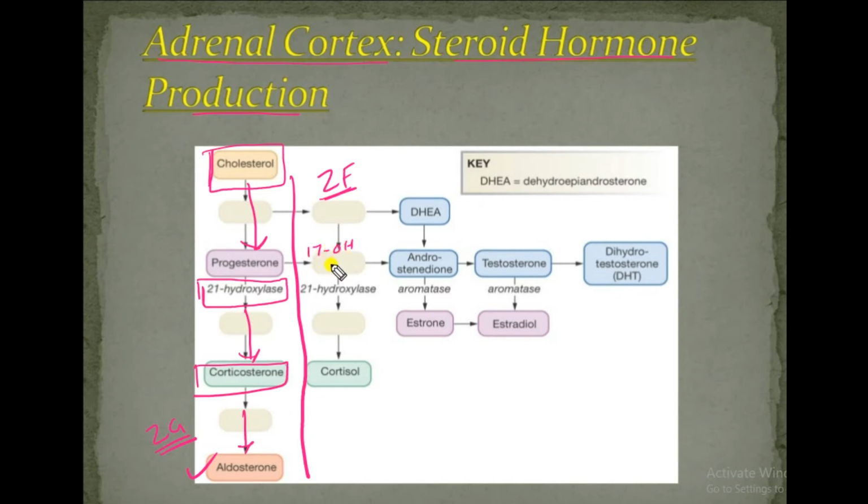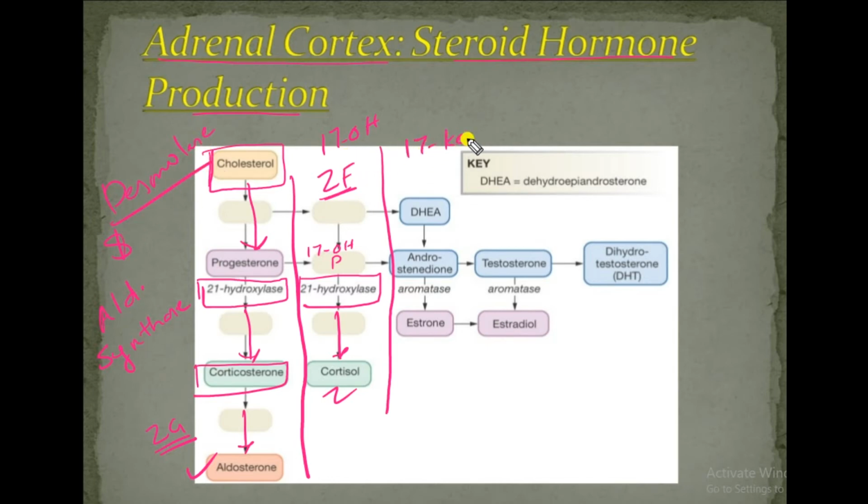In zona fasciculata, 17-hydroxyprogesterone gives cortisol by the enzyme 21 hydroxylase. The specific enzyme is 17 hydroxylase in zona fasciculata, and in zona glomerulosa desmolase and aldosterone synthase.